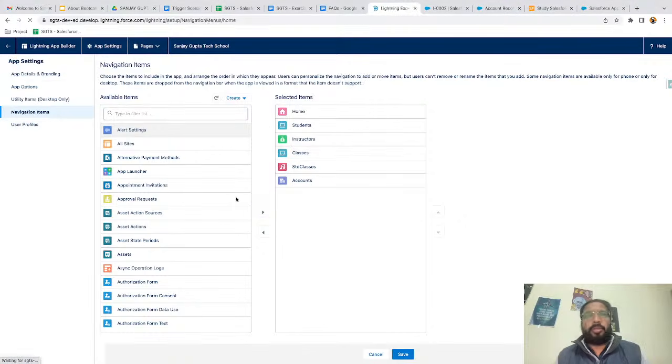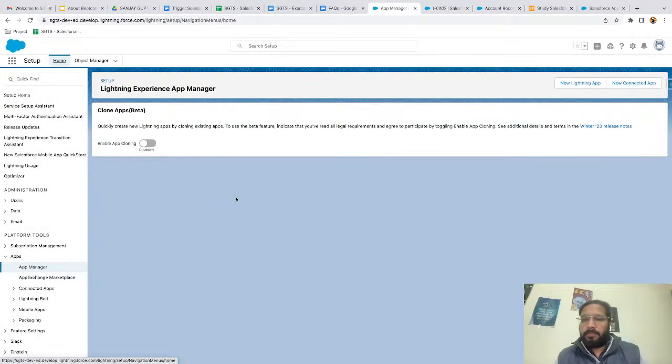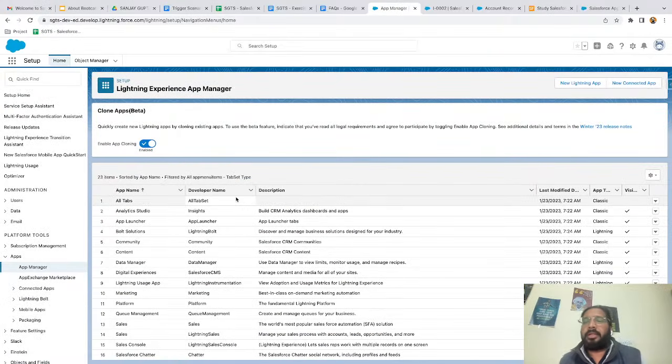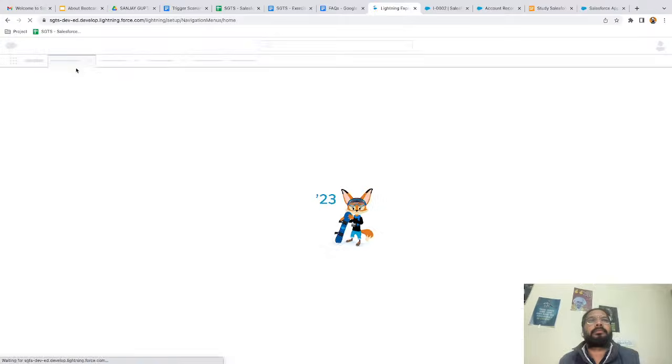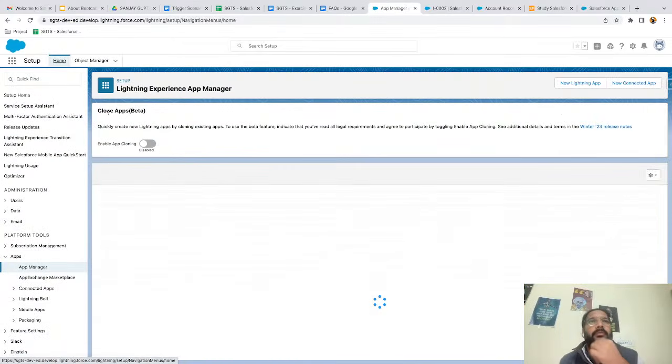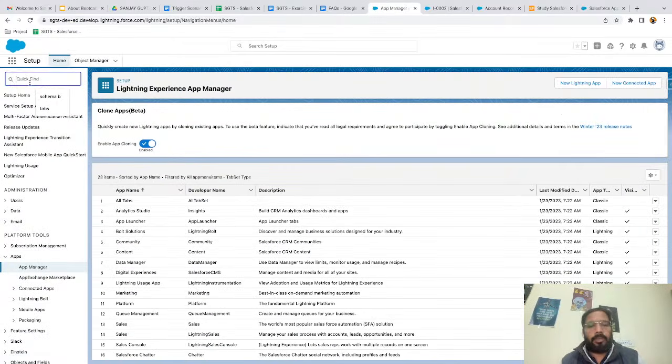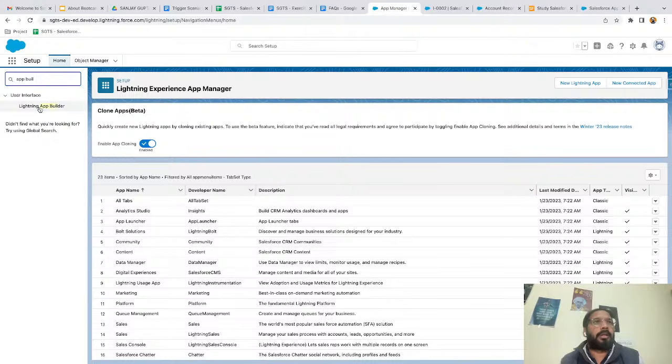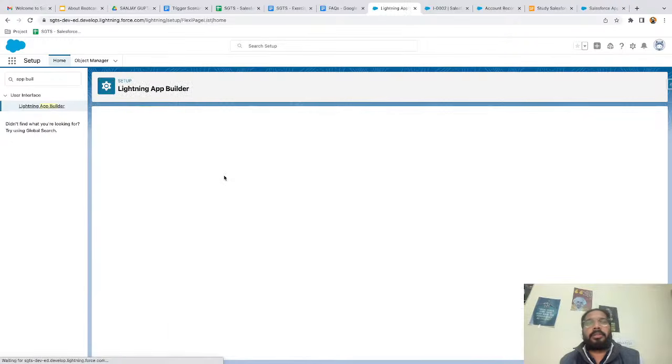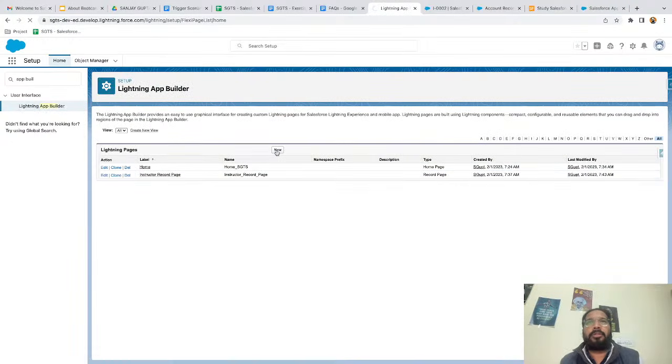So now I'm going to show you how we can create an app page. Yes, Manan, you can see only custom home pages in the app builder. Standard you won't be able to. Okay, now I'm going to search for app builder again. So this time I'm going to create a new app page.